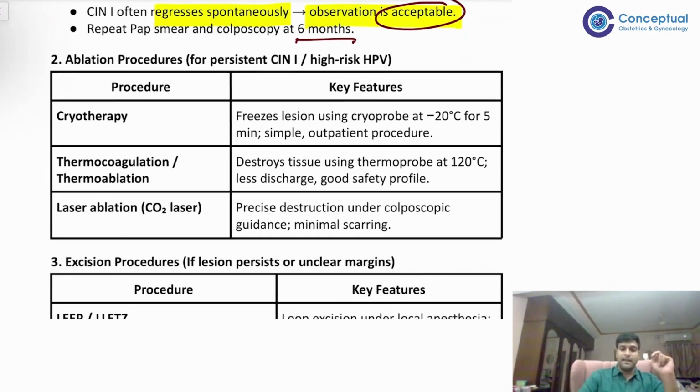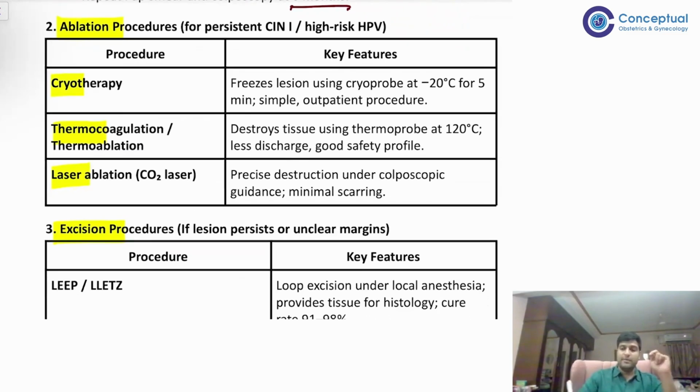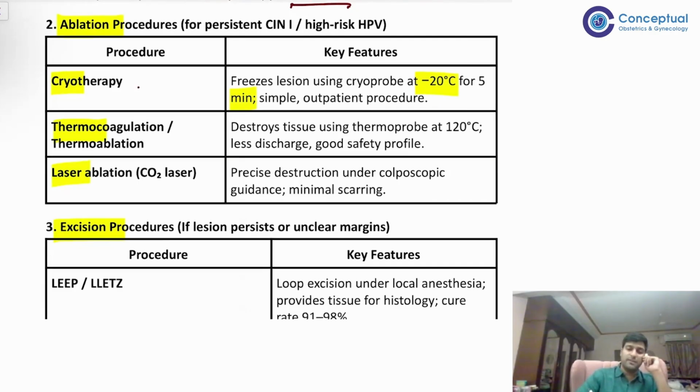Then you can do ablation to treat if you don't want to do conservative management, either ablation or excision. In ablation: cryo, thermo, laser. Cryo freezes the lesion using a cryoprobe at -20 for 5 minutes. What do we call it? Freeze thaw freeze protocol, right?